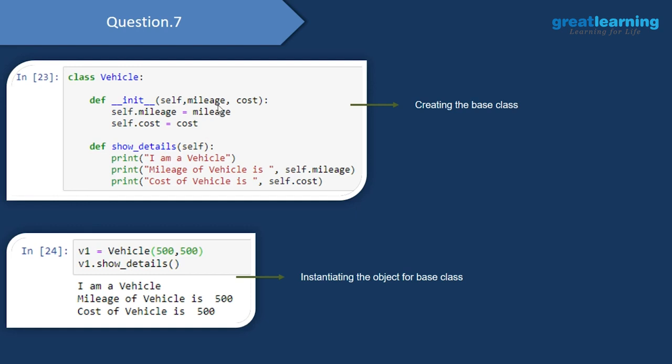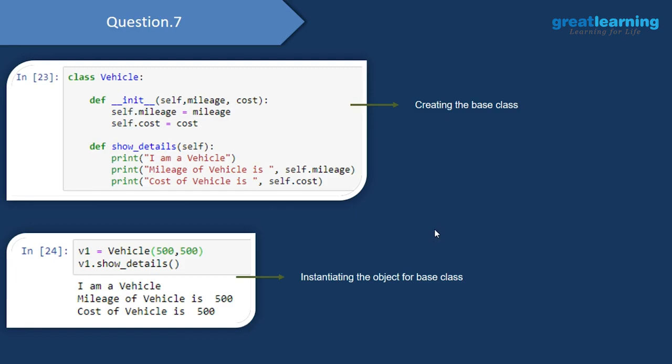And since I have a constructor, I can initialize the values for mileage and cost directly when I'm initializing this object itself. So here I have v1 is equal to vehicle 500, and I'm setting the value of mileage to be equal to 500, and I'm also setting the cost of this vehicle to be equal to 500. And when I invoke the show details method, you would see that I have printed out I'm a vehicle, mileage of the vehicle is 500, and cost of the vehicle is 500.